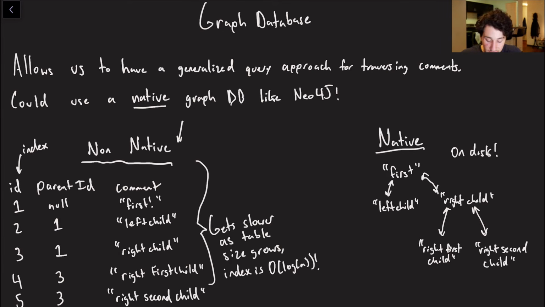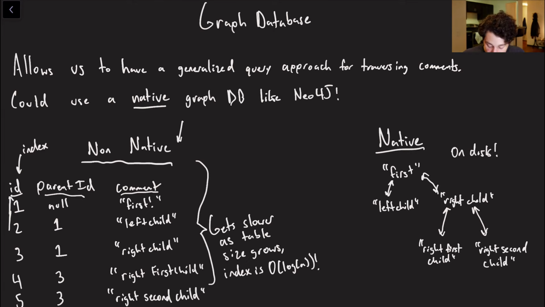So let's talk about non-native first, which I've illustrated over here on the left. A non-native graph database, especially in the scenario of comments, would look something like this, where every single node has an ID, it's got a parent ID, and then basically you've got all of the things that they contain as their data. So the issue with this is that I've already kind of mentioned that if you want to do a depth first search, you would say, okay, well, I've got my ID over here.